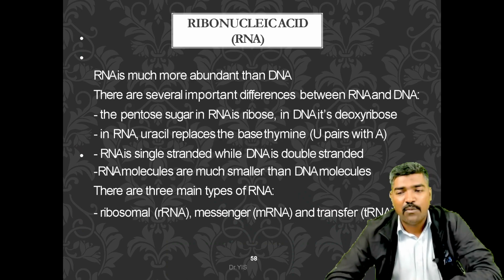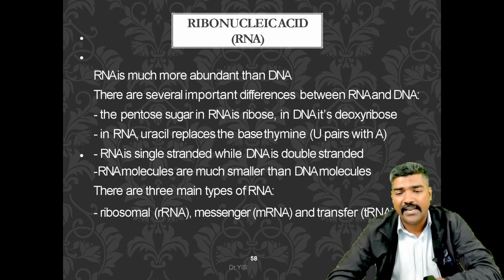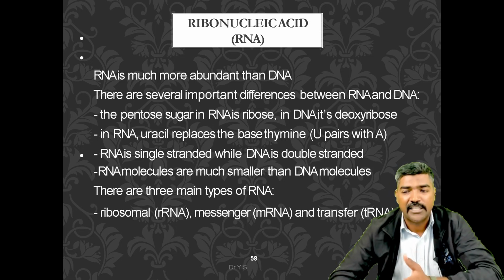Now you can see the ribonucleic acid. This is the DNA; we have finished with the DNA. Now we can go with the RNA. RNA is much more abundant than DNA as well. There are several important differences between RNA and DNA. The pentose sugar in RNA is ribose. In DNA, it is deoxyribose.